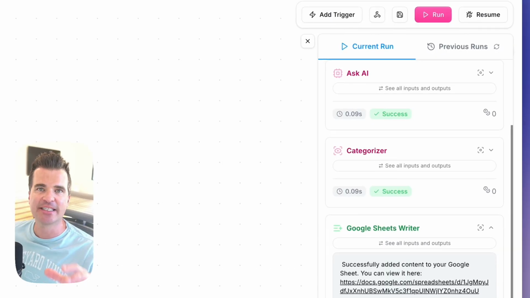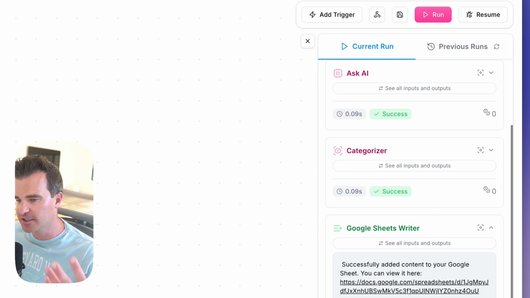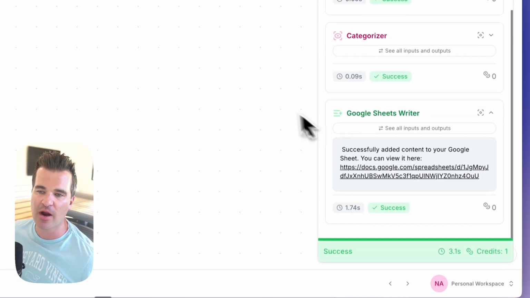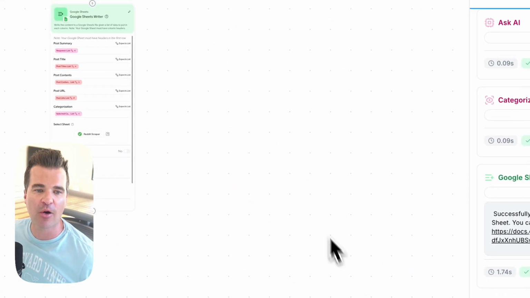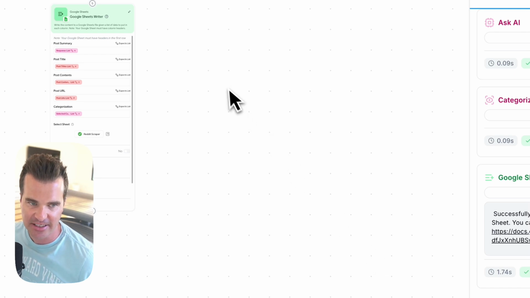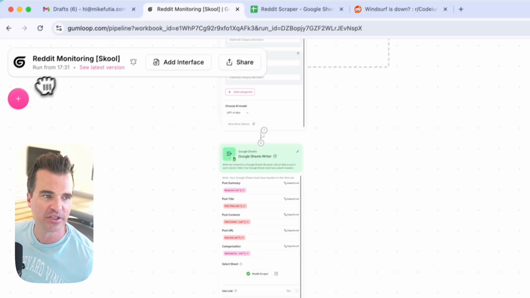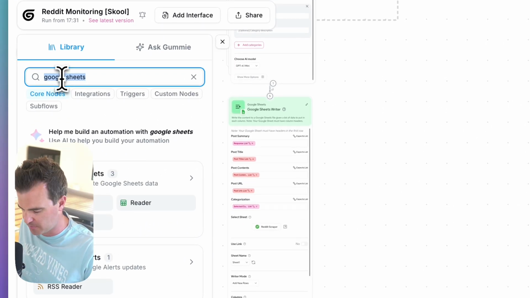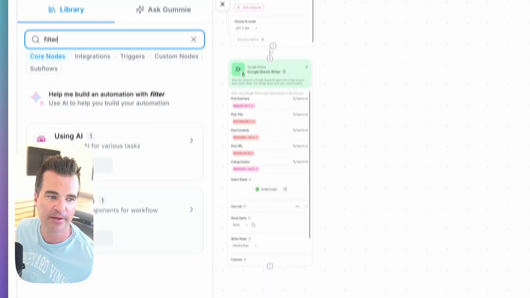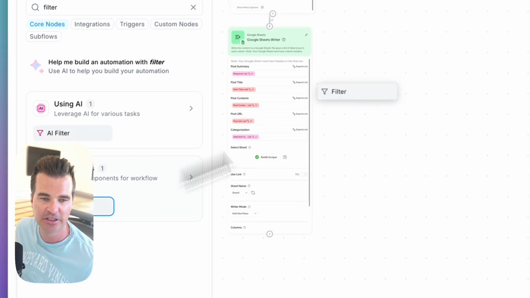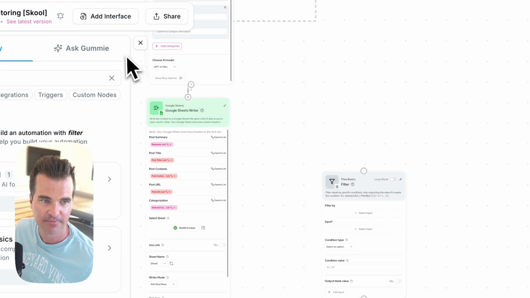All right, next we want to set up our filter because just in this demo, I want to get emails only about negative sentiment. So how do we do that, right? We're going to use just a plain filter in Gumloop. So go back to your node library and search for filter and just drag that onto your canvas over here.